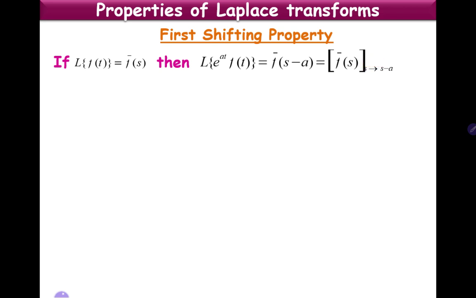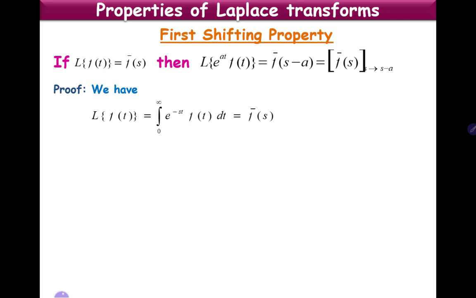What is f bar of s? L of f of t. So in L of f of t, if we replace s with s minus a, we get L of e power at into f of t. This is the first shift property. First let us look into its proof, then we can try some examples using the first shift property.